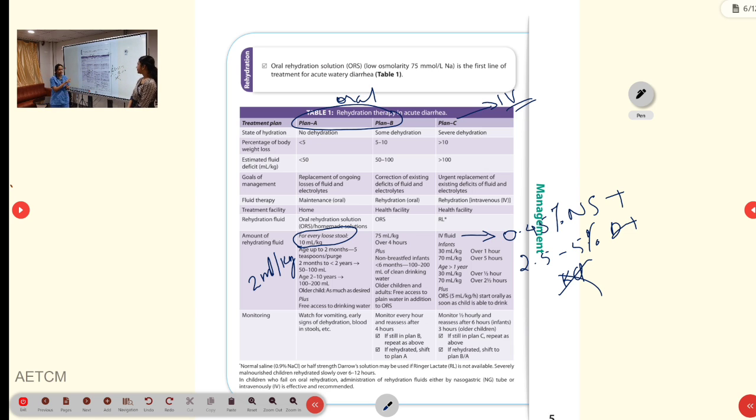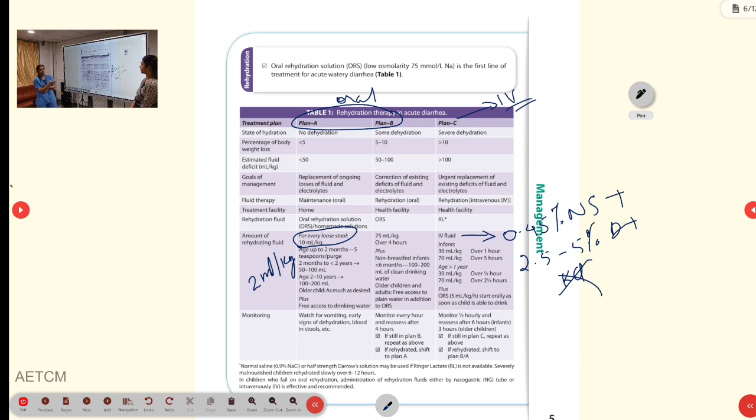If the child is tolerating orally, then along with this IV correction you can also give ORS at the rate of 5 ml per kg per hour. So this is the corrective dose for plan C, and here the child has to be monitored every half an hour. Once this correction is over, you will again reassess the child, classify the child and plan accordingly.